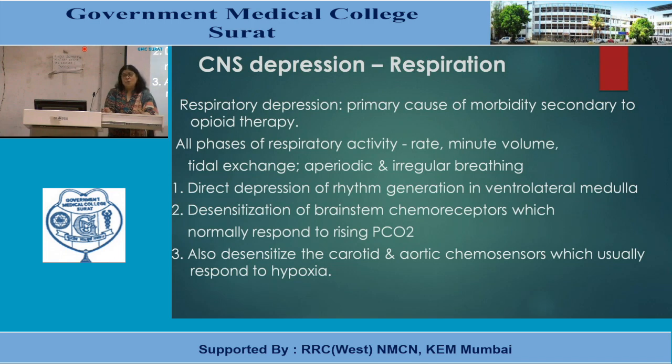But opioids also decrease this sensitivity, so there is a dual action. The increase in CO2 will not be responded to normally, so there will be further depression of respiration. They also desensitize carotid and aortic chemosensors, which usually respond to hypoxia.